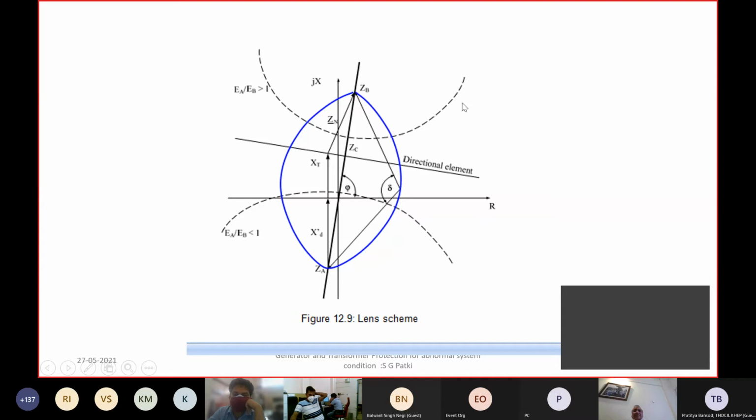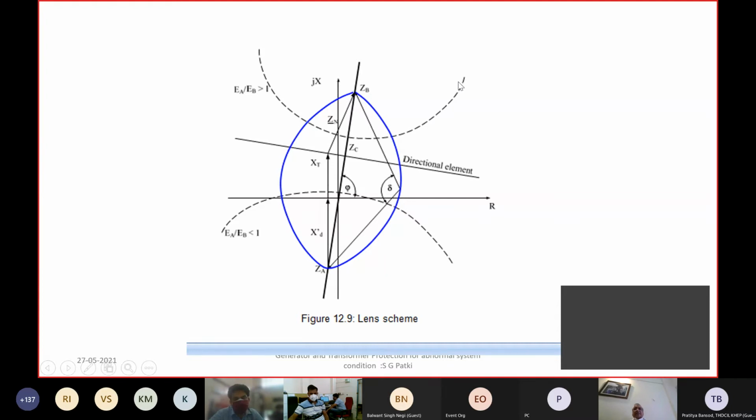If it is in the grid, that is beyond the reactance line, then you would like to coordinate this with the power swing detection and power swing blocking and tripping function on the transmission line side. So below this line you may trip in one swing, but above this line you may allow a few swings to take place, because as far as the generator is concerned, it is not very close to the generator, so it may not be a very harmful condition as far as the generator mechanical integrity is concerned.